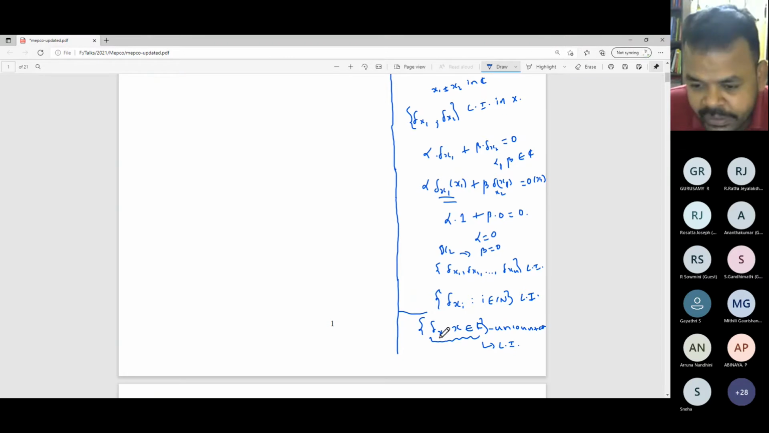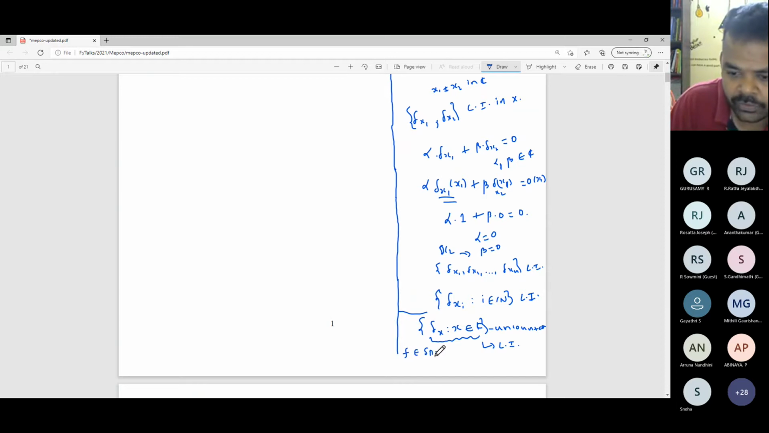If a function f belongs to the span of delta xi, that means that you will be able to find finitely many alphas. Just I'm writing alpha 1 f1 plus alpha 2 f2 and so on plus, let's say, alpha s fs. Now, whether this is an infinite sum or a finite sum, a linear sum is always finite. That I mentioned already.